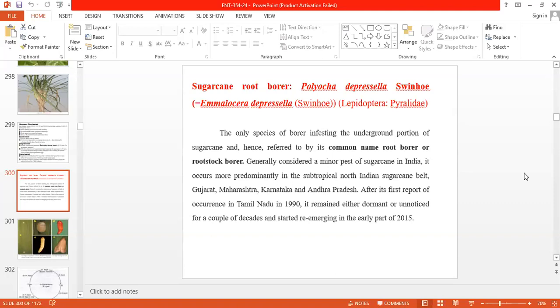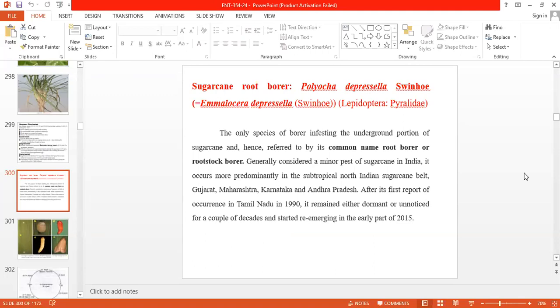It is a Pyralidae family pest, belonging to the order Lepidoptera. This is a minor pest of sugarcane and attacks the underground portion of the stem, not the root portion. Falsely it is called a root borer, but the pest actually infests the underground portion of the stem, not the roots.